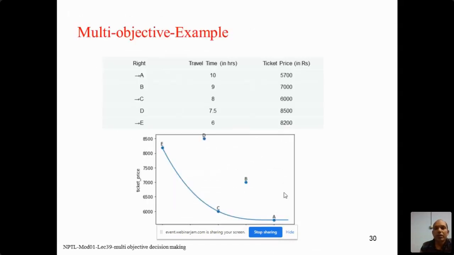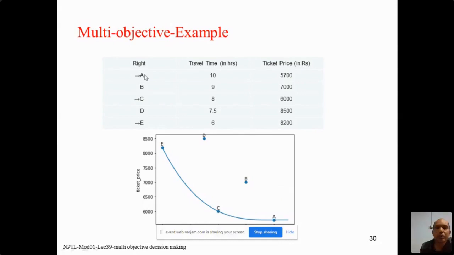Now another example. Here you can see we have 5 flights, with travel time for each flight, and then we have the ticket price for all. Then we find the non-dominated solutions.